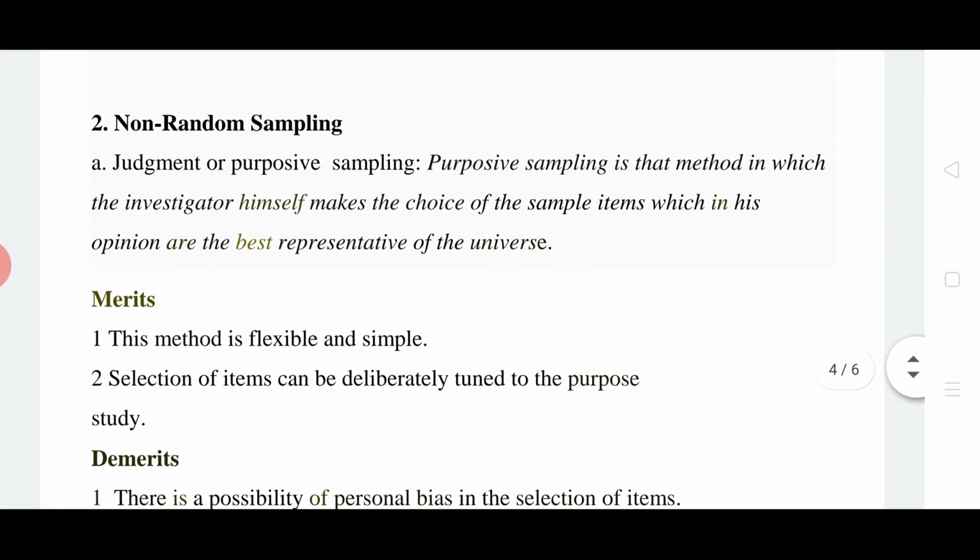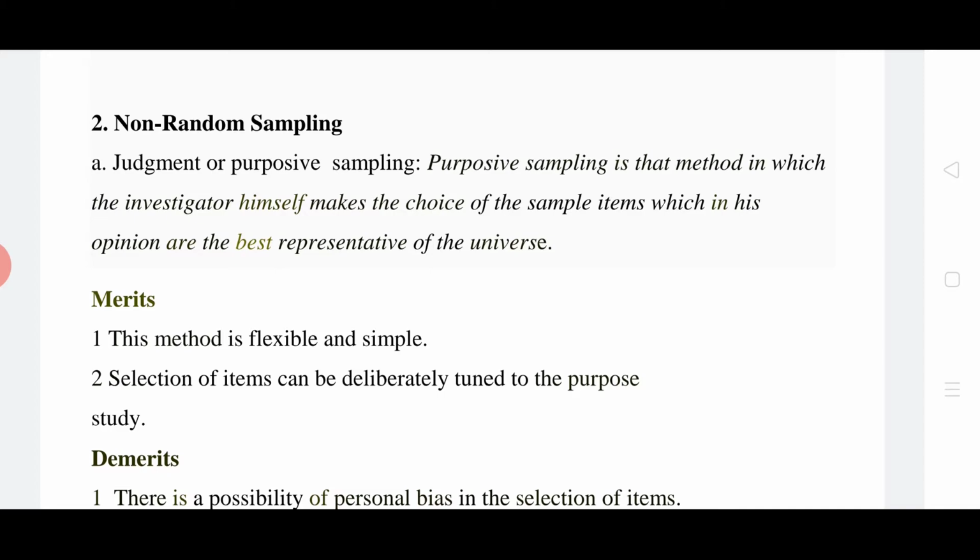Then what is non-random? Naturally, by name we can understand this is not on random basis. Here specific things are mentioned. Judgment or purposive sampling. Purposive sampling is that sample in which the investigator himself makes the choice of the sample items which in his opinion are the best representative of the universe.